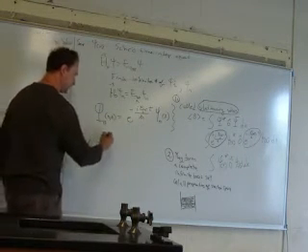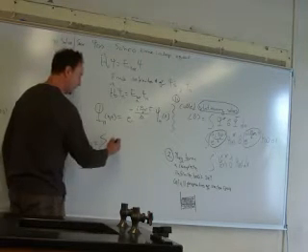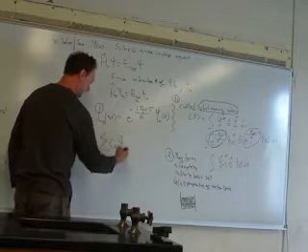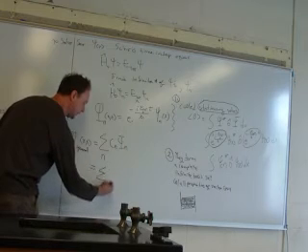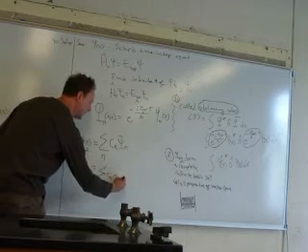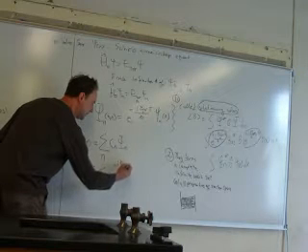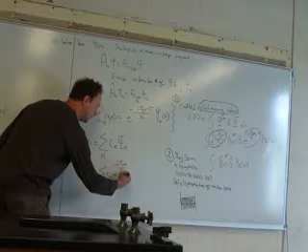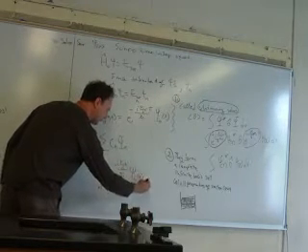So this is going to equal the sum over n of C_n psi_n. Explicitly, this is the sum over n of C_n e to the minus i E_n times time over h bar, times psi_n of x.